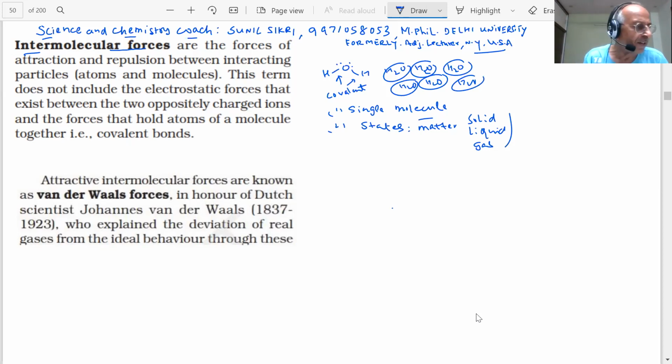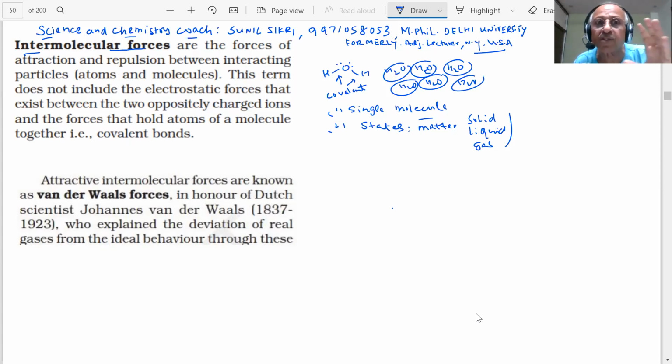Therefore, students, if we want to understand the physical nature of matter, then we must study the intermolecular forces. And we are saying intermolecular forces are the forces of attraction and repulsion between the interacting particles. Which are the interacting particles? You have atoms. Water is made up of what? There are two atoms of hydrogen, one atom of oxygen. And inside the atom, what do you have? Positive protons inside the nucleus, and electrons moving around the nucleus. Is it right or wrong?